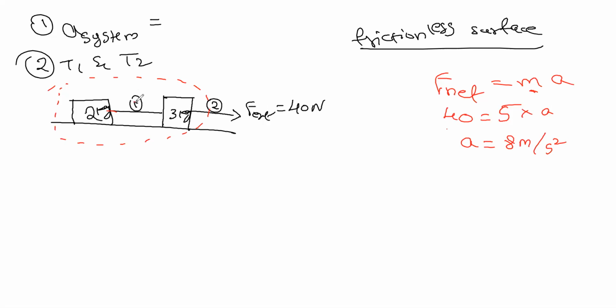Now how to calculate the second question? What is the tension in string 1 and tension in string 2? As we know, the tension in string 2 is the same as F external because it is connected directly. So T2 is 40 Newton. Now what about T1? How to calculate T1?